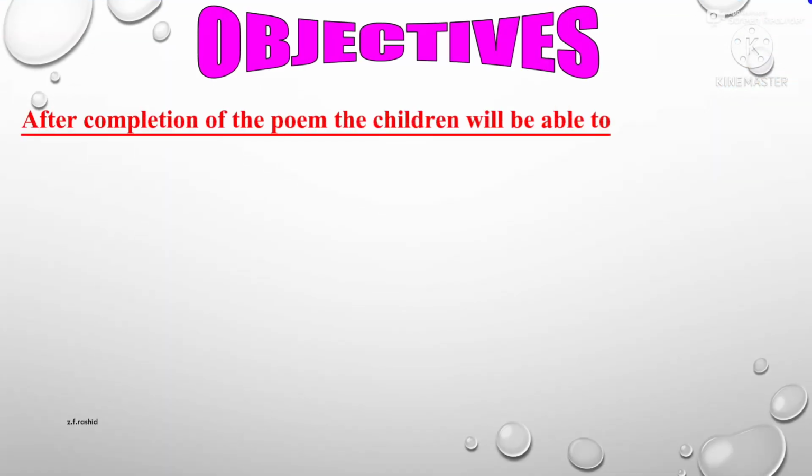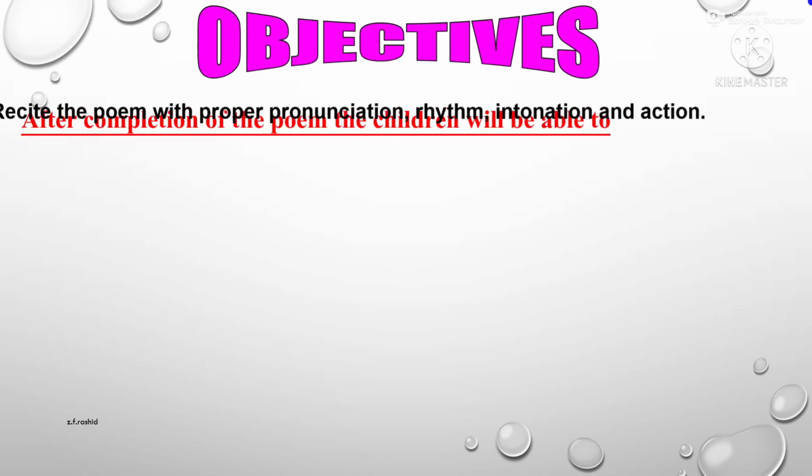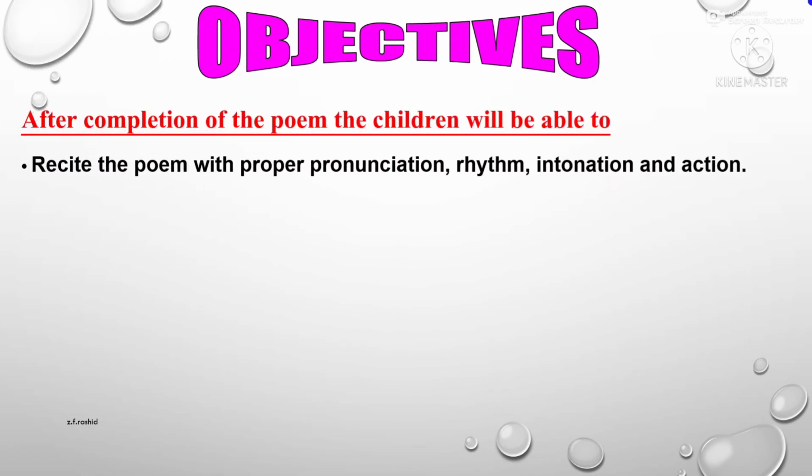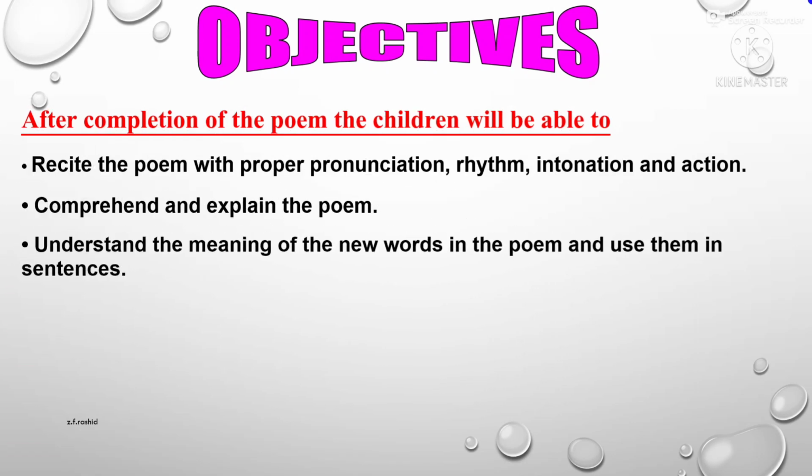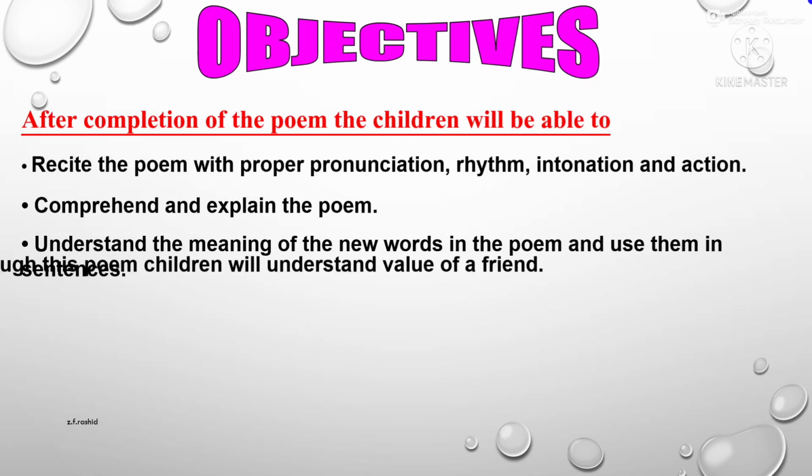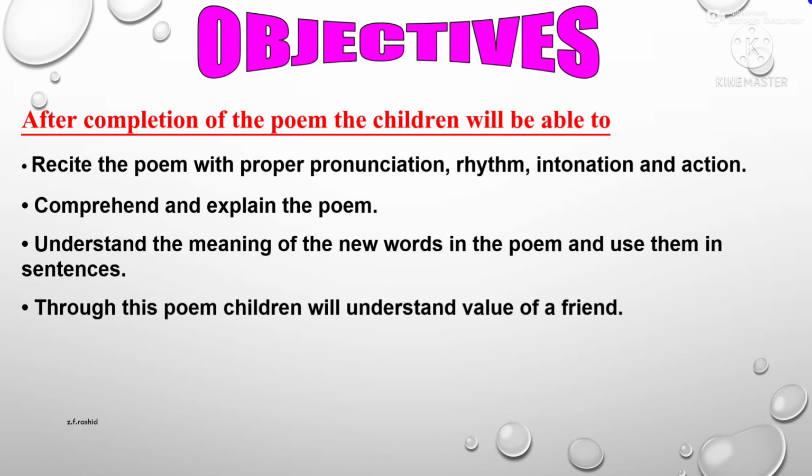So, what will be the objectives of today's lesson? After completion of the poem, the children will be able to: first, recite the poem with proper pronunciation, rhythm, intonation, and action. Second, comprehend and explain the poem. Understand the meaning of the new words in the poem and use them in sentences. Through this poem, children will understand the value of a friend.